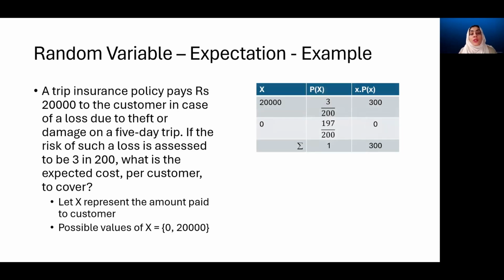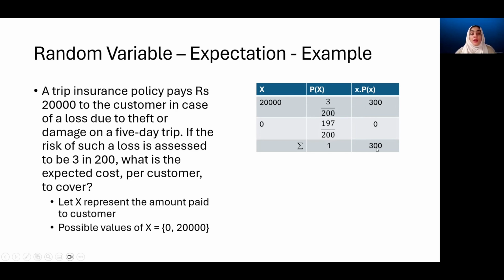So we construct the frequency distribution table for the random variable. We have two possible values. For this value, the probability is 3 out of 200 because it is given in this data. So there's a chance of 3 in 200. So we calculate this probability. And the rest is the chance that it does not happen at all. So for the value 0, the probability is very high. It is 197 divided by 200. How we got 197 is that we subtracted this probability from 1 using the law of complement. Now, when we compute the products, we get 300 and a 0 here.